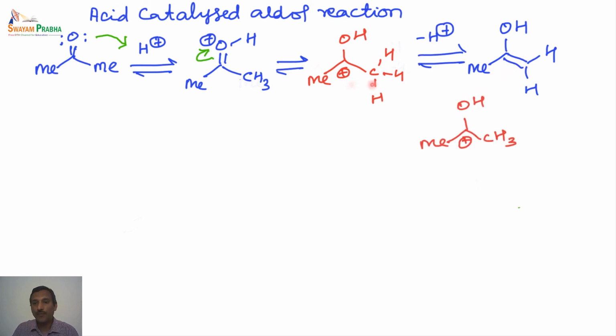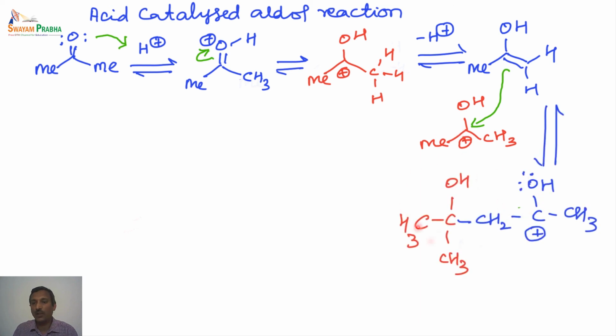Now this enol will react with this particular carbocation. Because we have an electron rich double bond, and the carbocation is electron deficient, this electron rich pi bond is added to the corresponding carbocation.